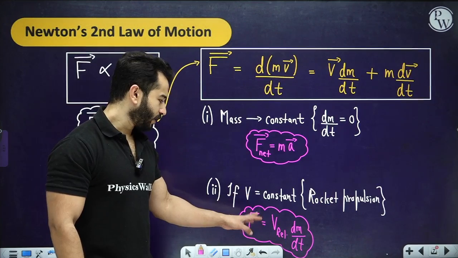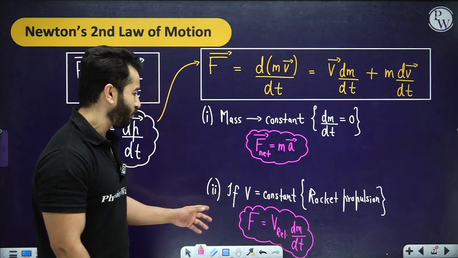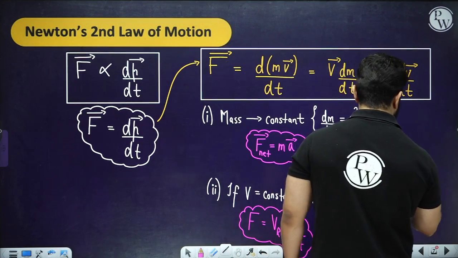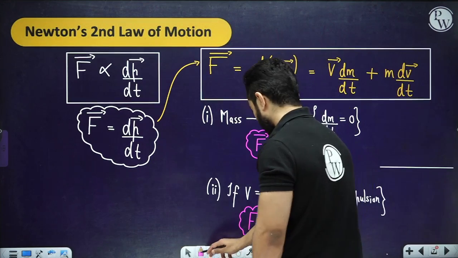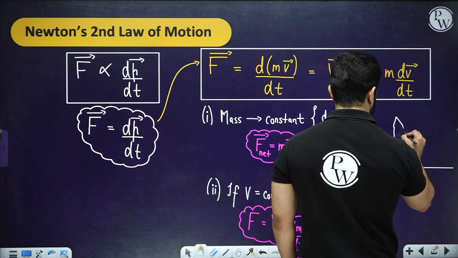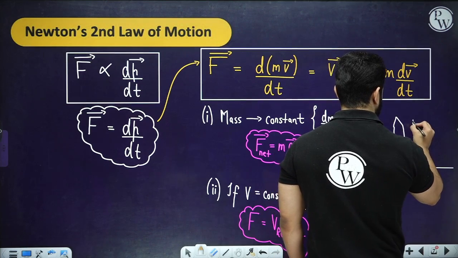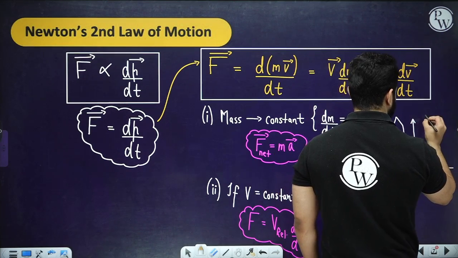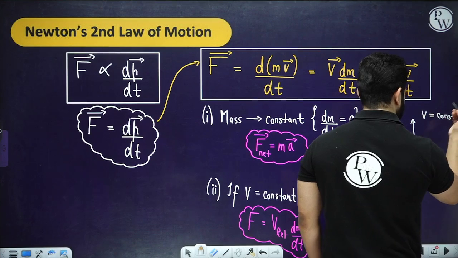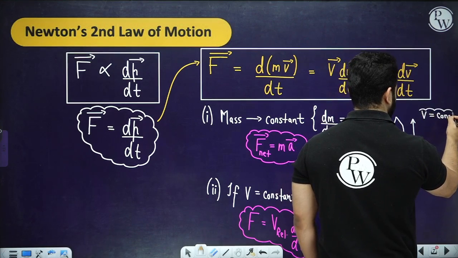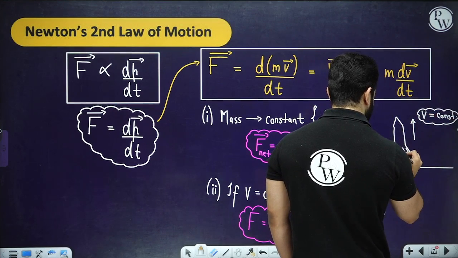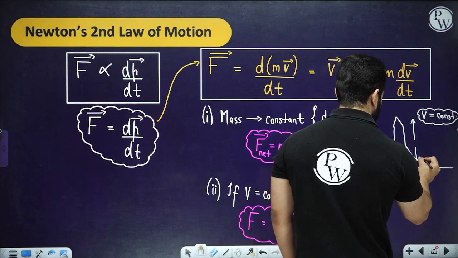This is very important if you want to write down anything for the rocket. I'll quickly explain something over here. Let's suppose that we have a rocket and it is moving with constant velocity. If its velocity is constant, the net force on it must be 0. One of the forces acting on it is definitely mg.